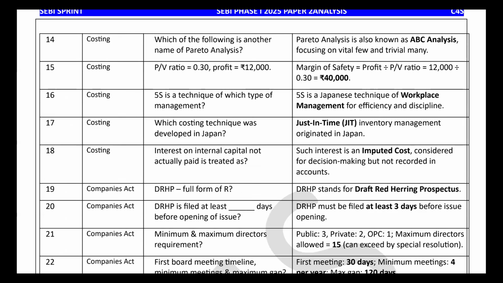So, very easy question, direct question. It is ABC analysis. Pareto analysis is also known as ABC analysis, focusing on the vital few and trivial many. Is it clear? The 14th question is also very easy.